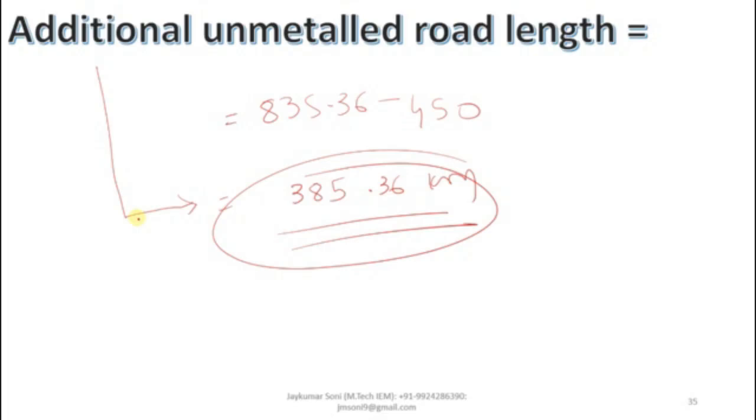So this is how you can calculate the examples which are based on the Nagpur road plan, which is the first 20-year plan. You have to remember the values of A, B, N, T, D, R for metal road length calculation, and V, Q, P, S for the unmetal road length calculation.